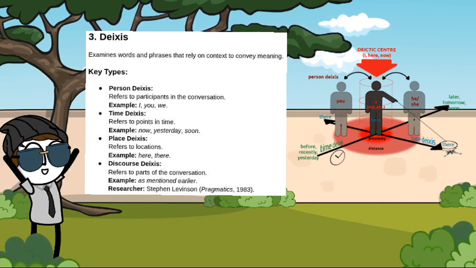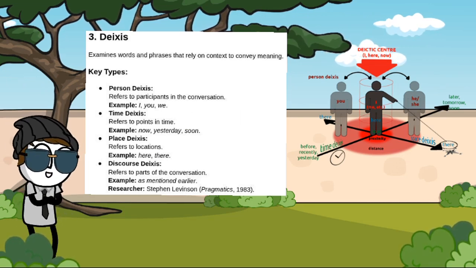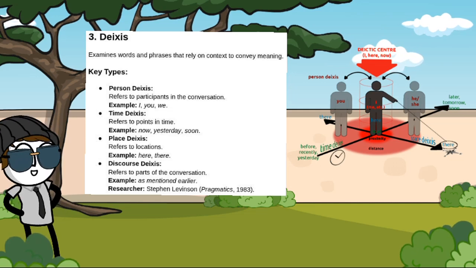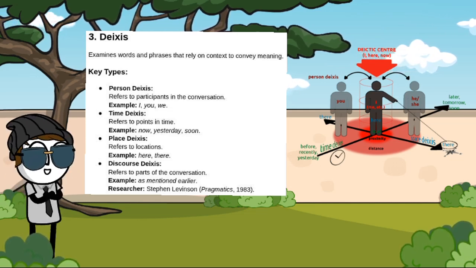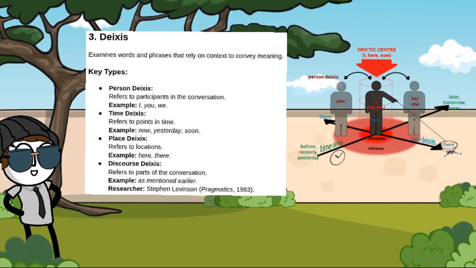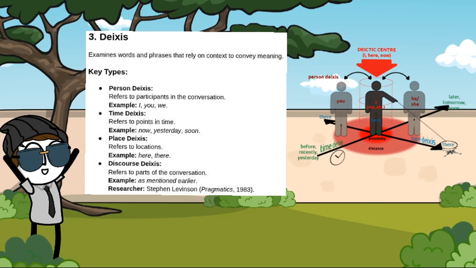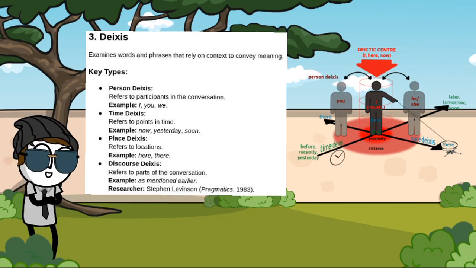Key types, person deixis, refers to participants in the conversation. Example, I, you, we. Time deixis refers to points in time. Example, now, yesterday, soon. Place deixis refers to locations. Example, here, there, everywhere. Discourse deixis refers to parts of the conversation. For example, as mentioned earlier. Researcher Stephen Levinson, Pragmatics, 1983.